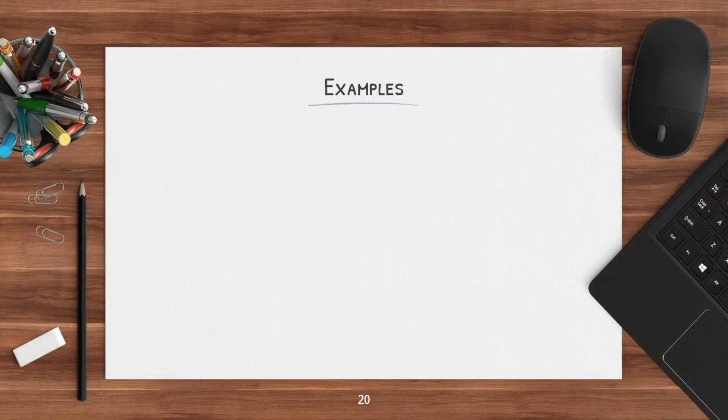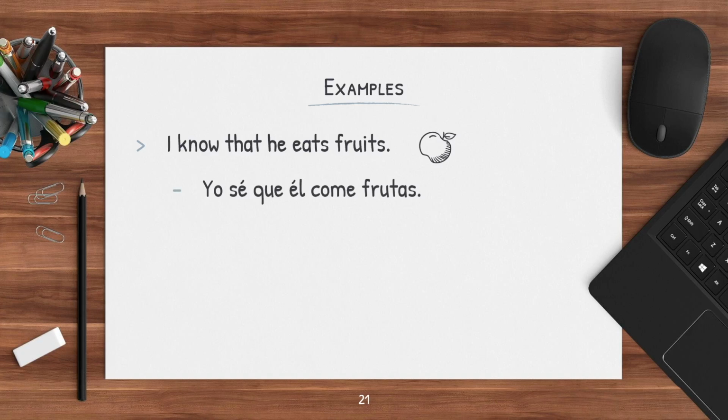So let's go over some examples and translate them. So, I know that he eats fruits. Well, we do know that's not a subjunctive. And when we translate that into Spanish, that's going to be, yo sé, I know, que él come frutas.